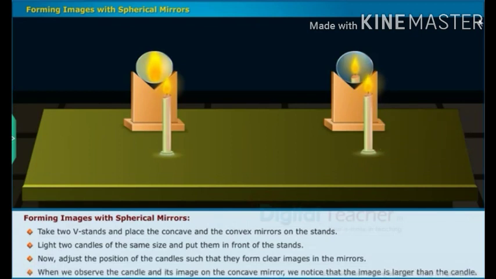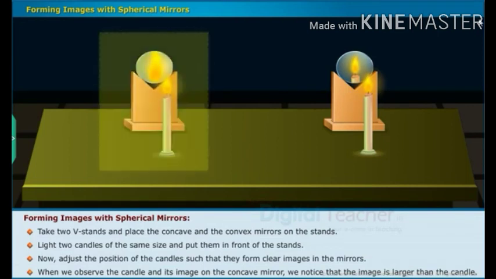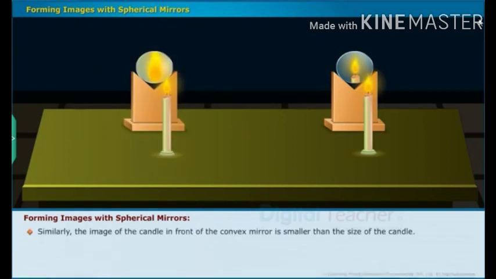When we observe the candle and its image on the concave mirror, we notice that the image is larger than the candle. Similarly, the image of the candle in front of the convex mirror is smaller than the size of the candle.